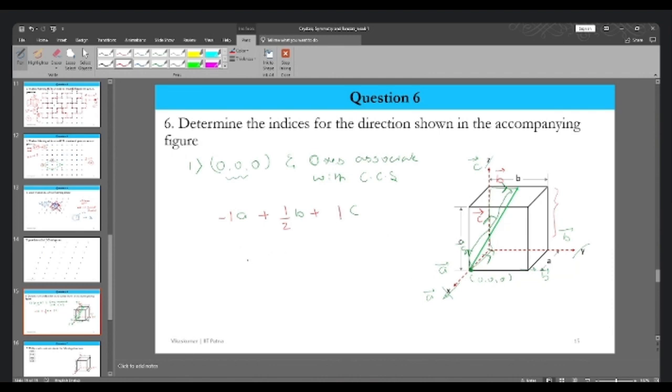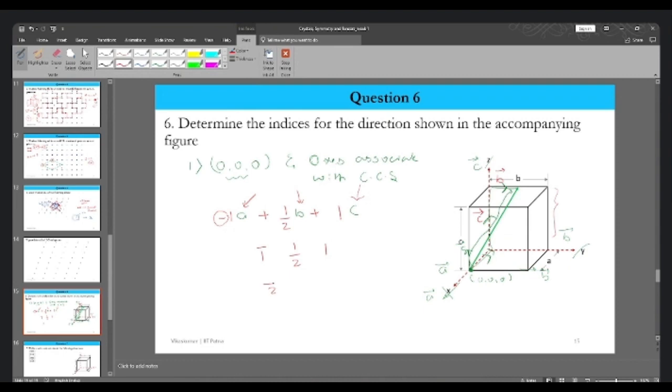So what is the Miller indices? In order to write the Miller indices, we will ignore the crystallographic coordinate A, B, and C. So what we write is 1 bar, 1 by 2, and 1. In order for us to write the Miller indices, we have to eliminate the fractions. To do that, we will multiply the entire thing by 2.